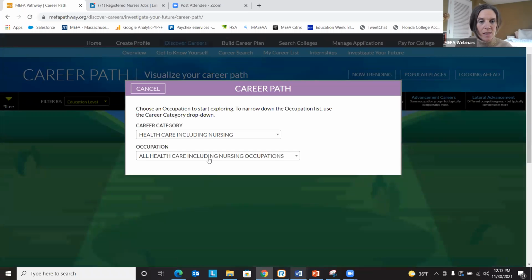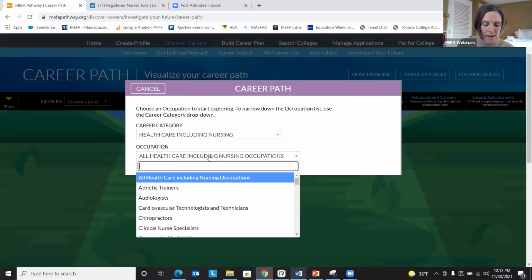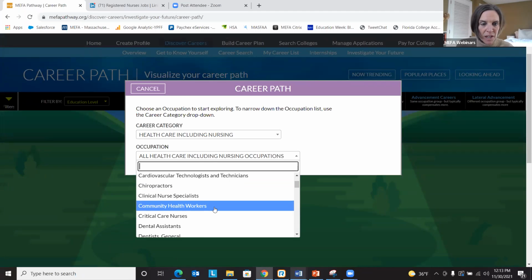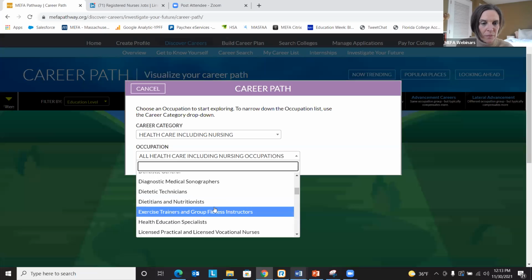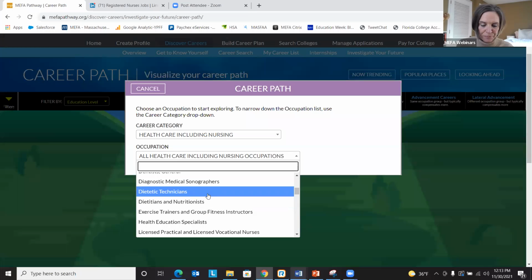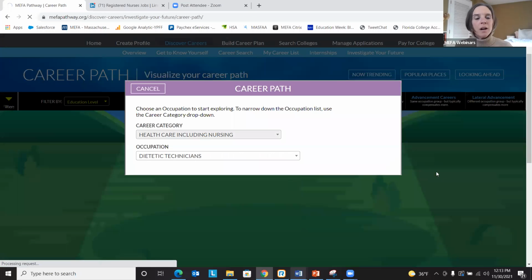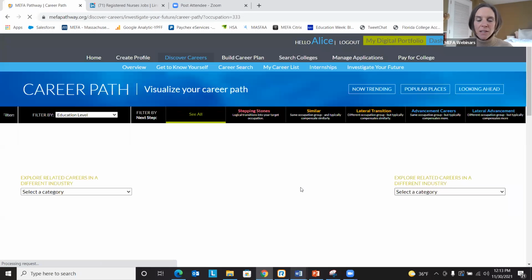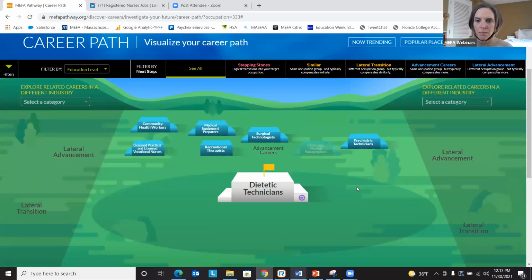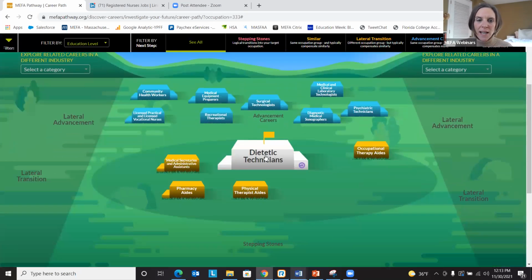And then let's select from healthcare, let's select a dietitian technician. All right, so based on what I chose there, my dietitian technician is considered my starter career. And you'll see here what this signifies is identify stepping stones.